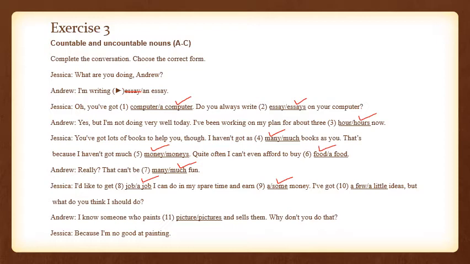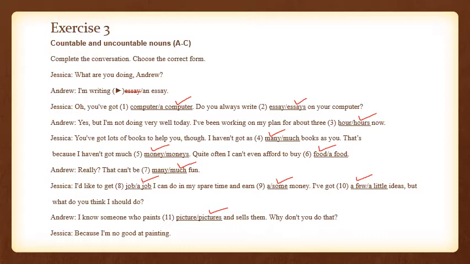"I've got a few ideas." Ideas cannot be counted here; they are quantifiable. So you can have a few ideas, some ideas, or a lot of ideas. "But what do you think I should do?" "I know someone who paints pictures and sells them." Pictures can be counted, it is a countable noun, and in this sense we are going to use "pictures." "Why don't you do that, Jessica?"